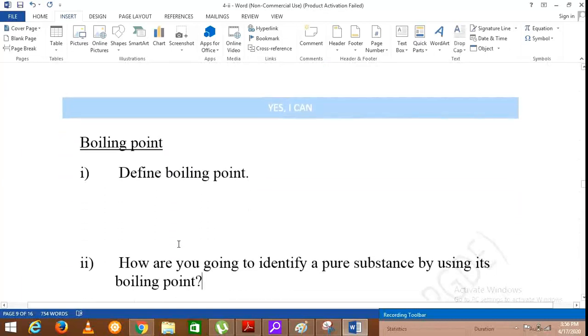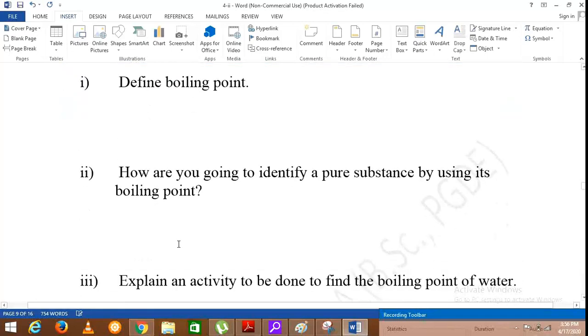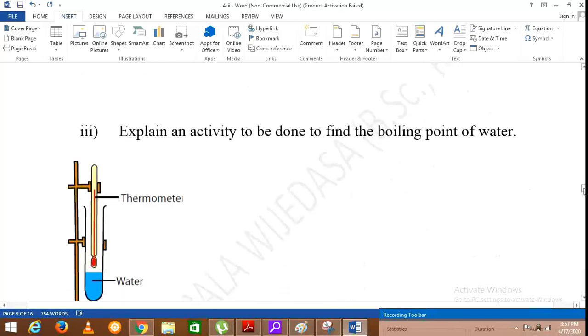Then we'll move on to the boiling point. Boiling point is the temperature at which a liquid turns into its gaseous state, and as pure substances have a constant boiling point, we can find whether a substance is pure or not pure. That means, for example, as I mentioned earlier, when water is mixed with impurities, its boiling temperature will be changed. Then you are asked to explain an activity to be done to find the boiling point of water.